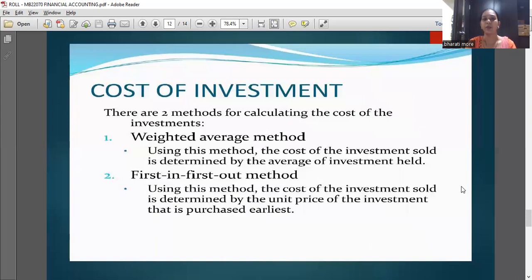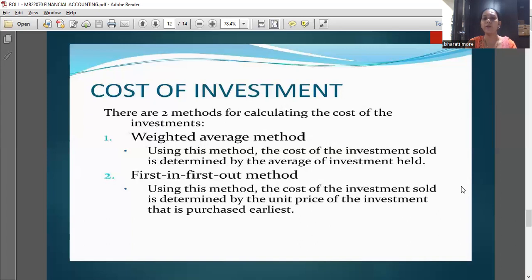Cost of investment. There are two methods for calculating the cost of investment. First is the average method and second is the first in first out method.